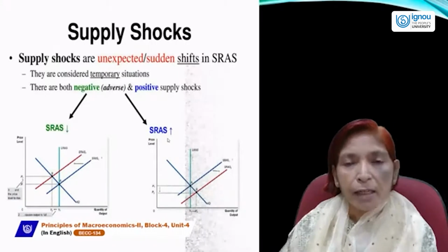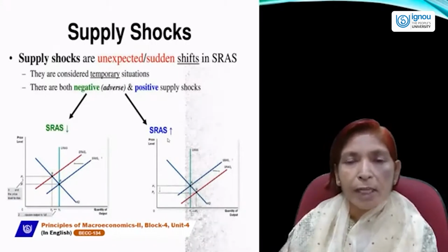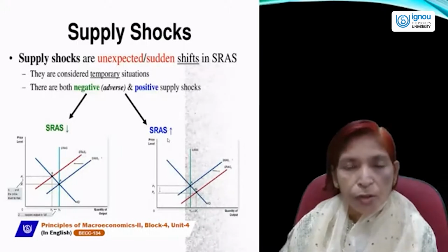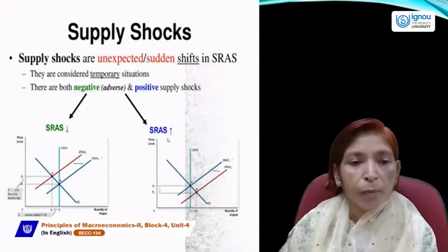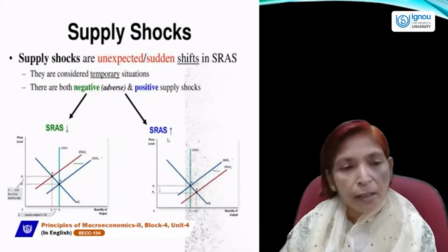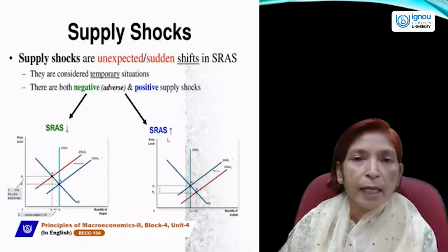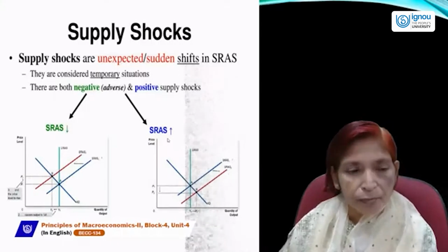And if the supply curve shifts to the right hand side, then supply is increasing. So if supply is increasing, that will be called positive supply shocks. And if supply is decreasing, that will be called negative or adverse supply shocks.